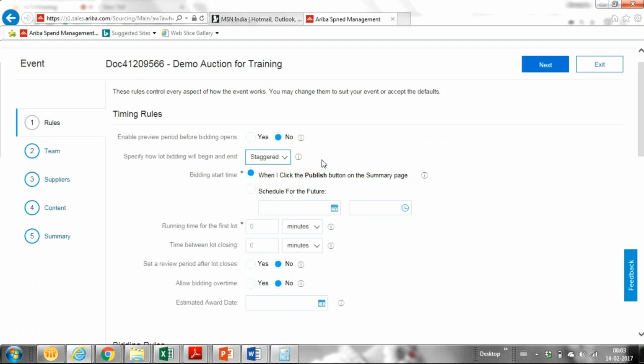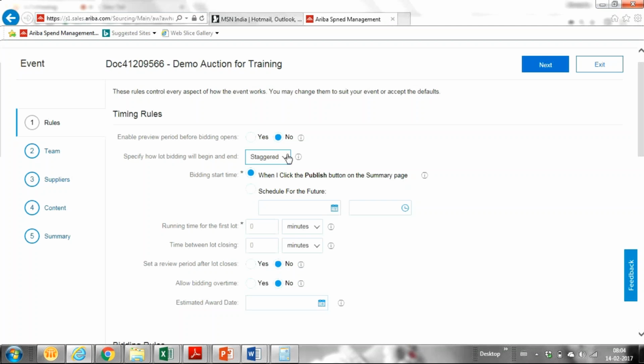Staggered means the bidding will start for every lot, and the closing time of each lot will be one by one. Suppose I have three lots. At the start of the bidding, every lot will be open for suppliers to bid.